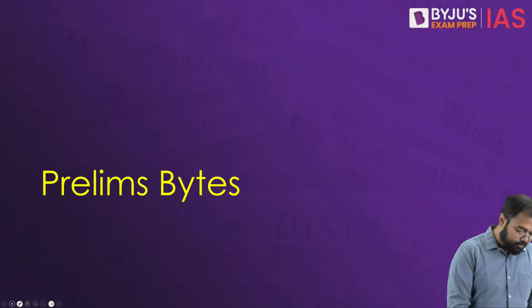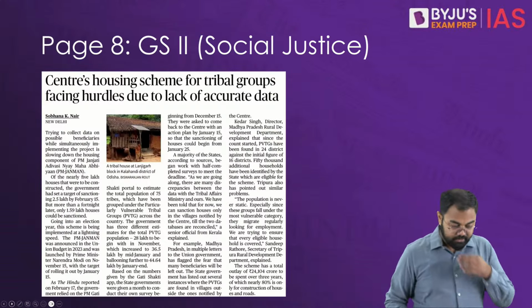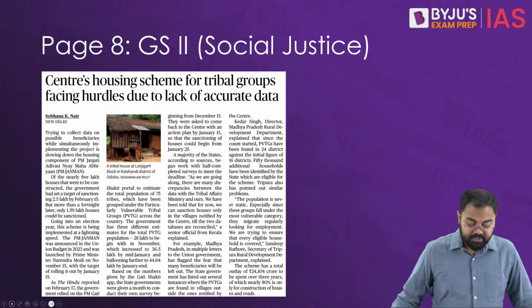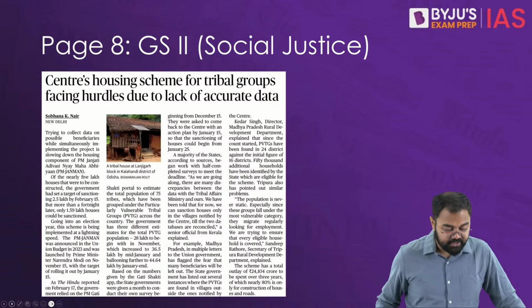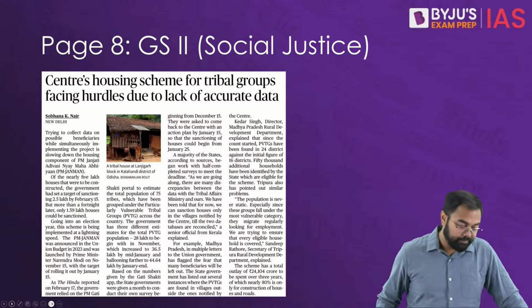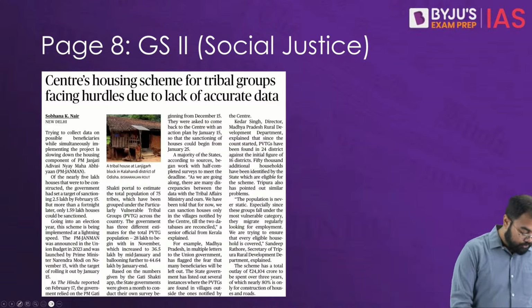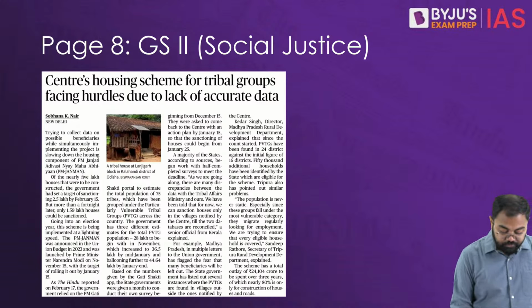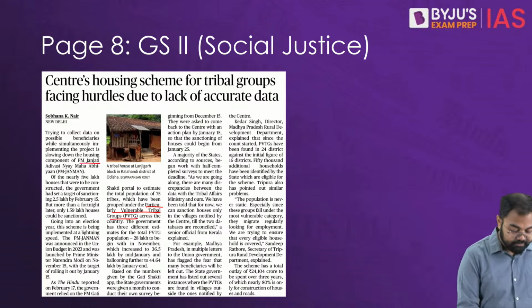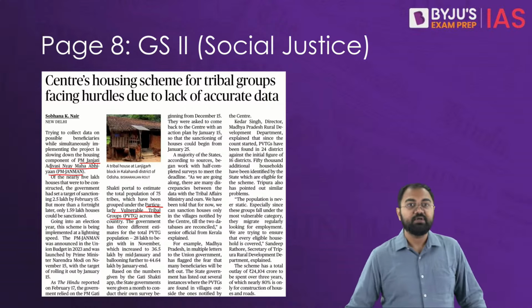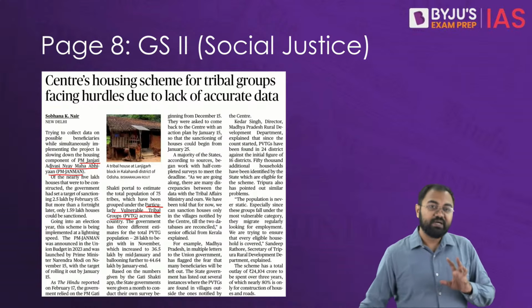Now coming to the smaller discussions that we need to have, the first is from the perspective of GS2: Center's housing scheme for tribal groups facing hurdles due to lack of accurate data. Here there are two things that I want you to know about. One, what it mentions about particularly vulnerable tribal groups, what these groups are, and then this particular scheme, that is PM Janjati Adivasi Nyay Maha Abhiyan. So these are the two things that we need to understand here.